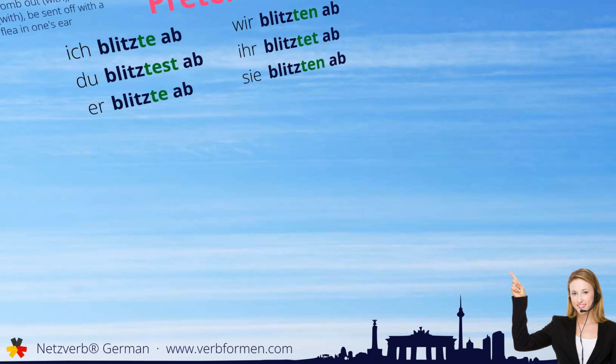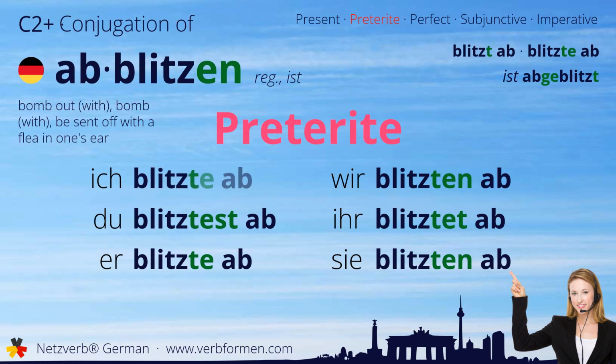Next up is the preterite. Ich blitzte ab. Du blitztest ab. Er blitzte ab. Wir blitzen ab. Ihr blitztet ab. Sie blitzen ab.